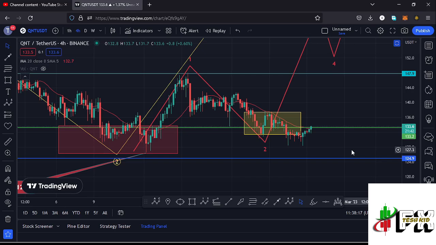Latest developments that have been happening here on the Quant chart, which at the time of this recording has managed to break above the 20-day MA here on the 4-hour chart. We have also managed to break above our key area of resistance at around the $133.2 mark.